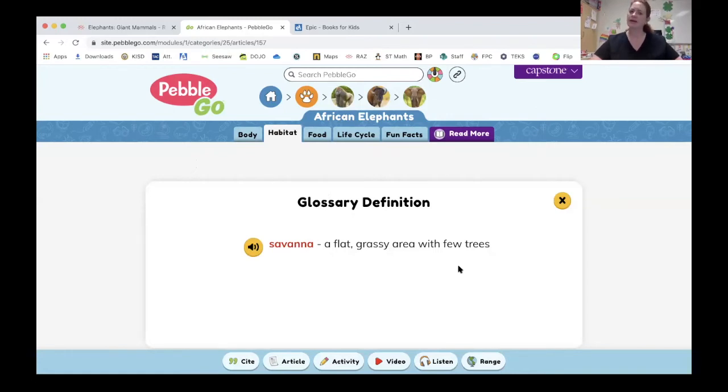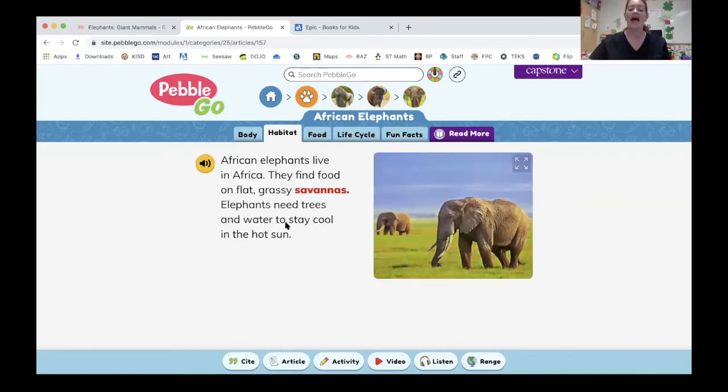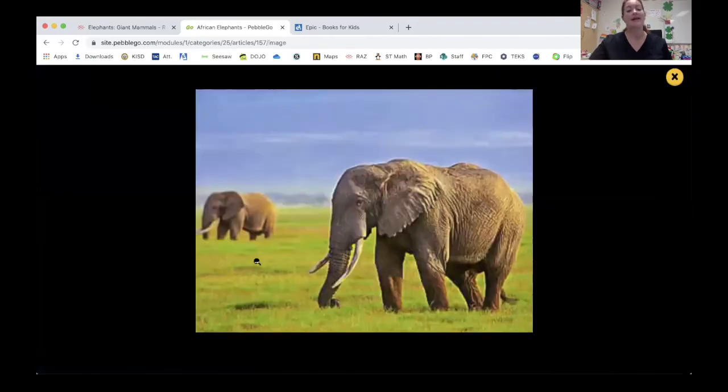Hey, that kind of reminds me of a plain. I remember we learned about that feature in social studies. Elephants need trees and water to stay cool in the hot sun. Wow, so did I learn a little bit more about where they live? Yeah, I'm still missing some information, but that's okay. This is a picture showing me about where they live, and that definitely looks like a savanna, a flat, grassy area.